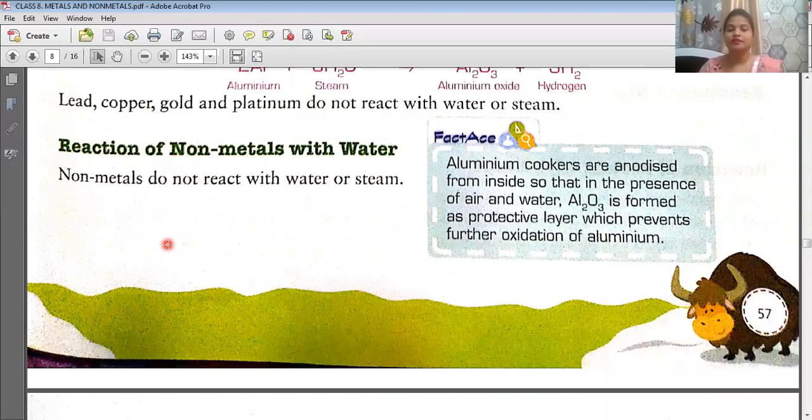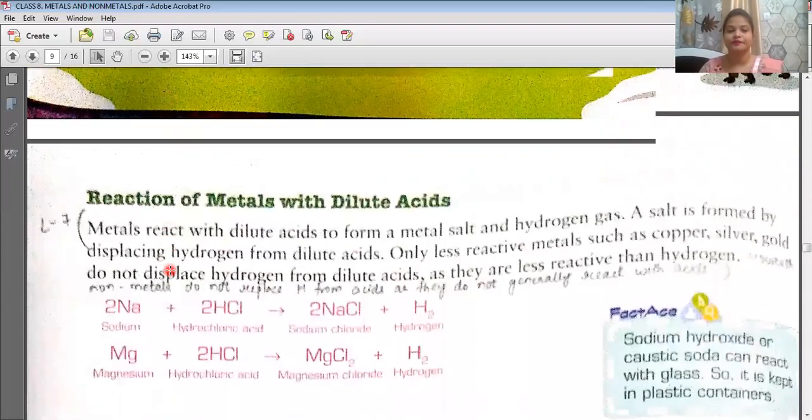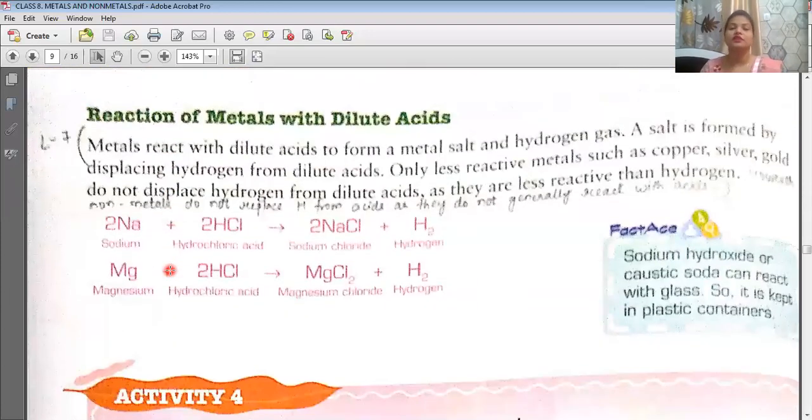Now, reaction of non-metals with water. What will happen if non-metals react with water? Students, there is no reaction because non-metals do not react with water or steam. So no product will be formed. There is no reaction.